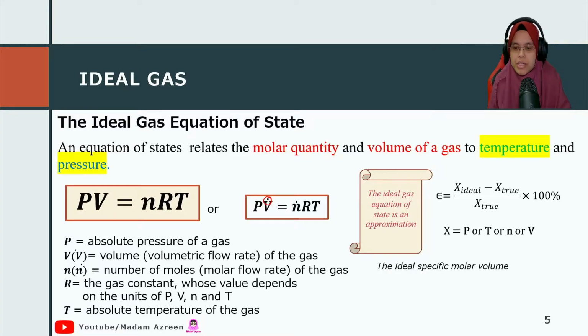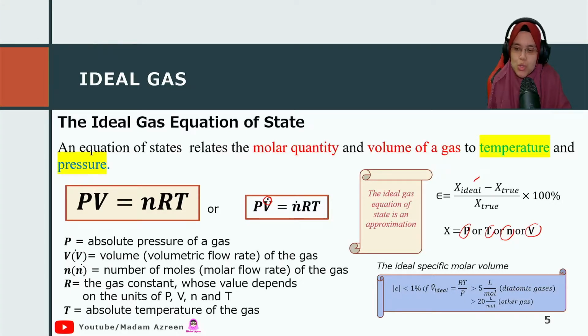Basically, when we have the values of pressure, temperature, moles and volume, we just find the difference between the ideal and the true values, and we can get the percentage of error. It's good to have the error less than 1%.